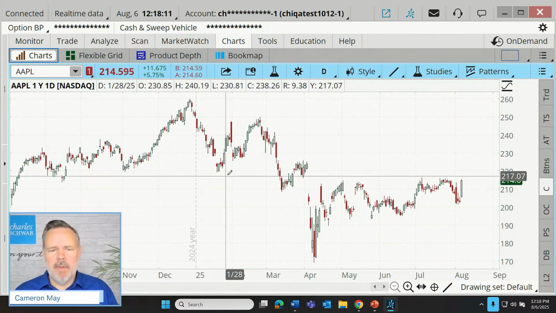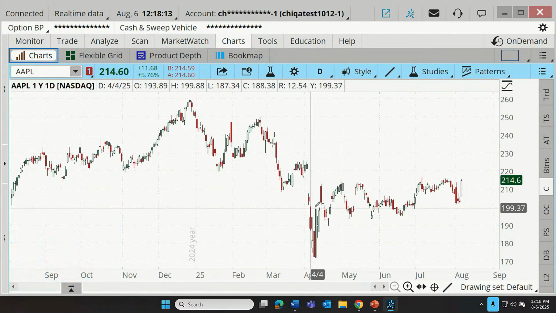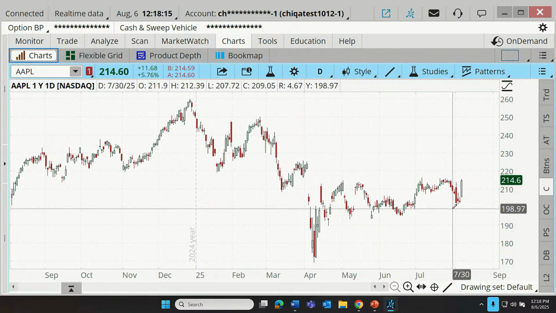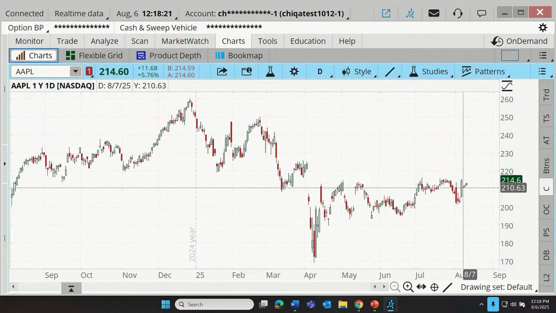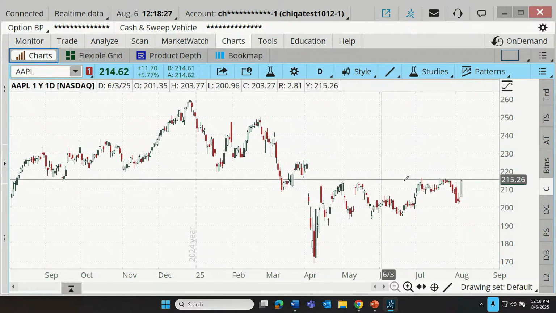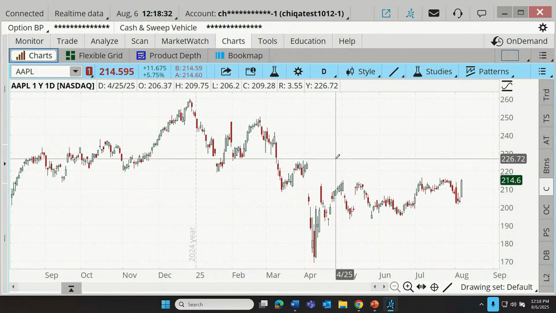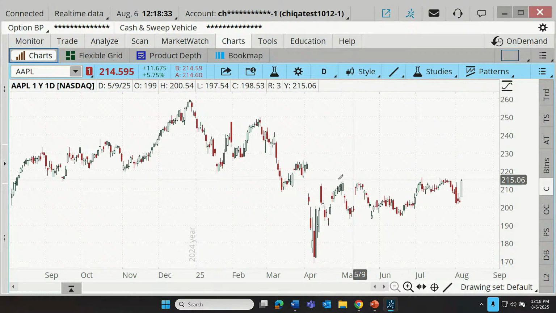You'll notice Apple has just been in this downtrend for a long time, although more recently it's moved into a consolidation. And just earlier today, I sent out a post on X noting that Apple was already making a strong move as of this morning. And I wanted to see what my followers thought about the likelihood that it could get above these recent highs.